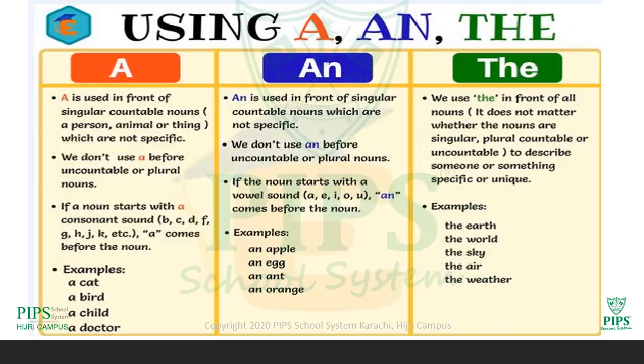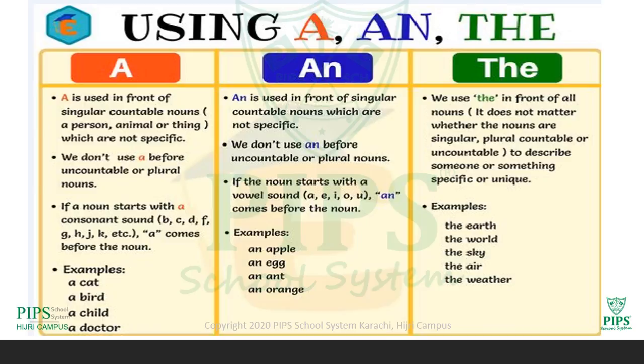Point to be noted, which are not specific, as we have just understood in the previous slide, that the is used only with the specific things; a and an are not used with the specific things. Okay, now what's the difference between a and an? We don't use a before uncountable or plural nouns, and it is the same with an. We don't use an before uncountable or plural nouns.